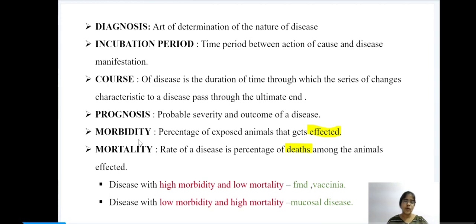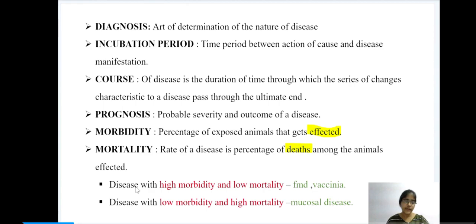So here we have morbidity. Morbidity means percentage of exposed animals getting affected. Mortality. Mortality means deaths among the animals affected. If a herd of 100 animals are exposed to a particular virus and only 50 animals are getting affected, then the morbidity percentage would be 50%. Mortality means out of the animals affected, how many animals are dead. So morbidity means animals getting affected and mortality means animals that are dead.